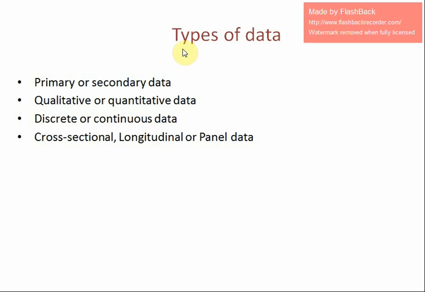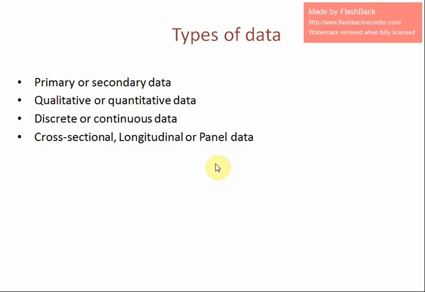There are various types of data. One is primary or secondary data. Second, qualitative or quantitative data. Third, discrete or continuous data. Fourth, cross-sectional, longitudinal, or panel data. We will discuss these types of data one by one.